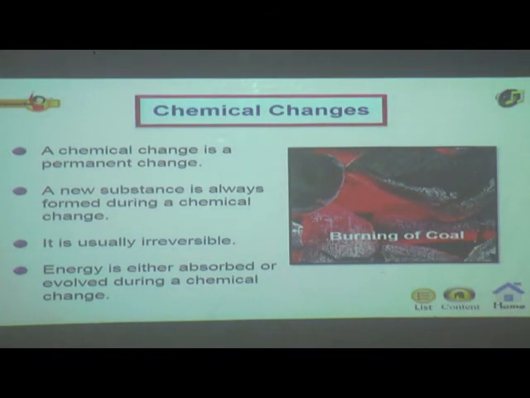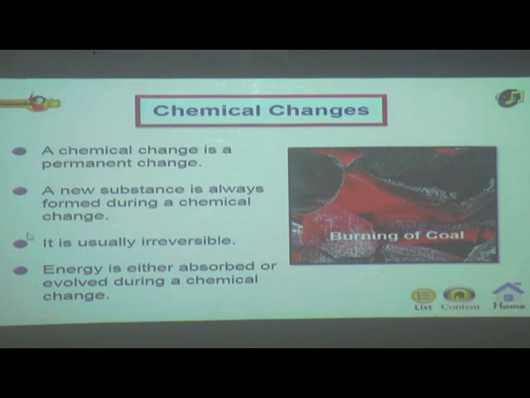Chemical change. A chemical change is a permanent change. A new substance is always formed during a chemical change. It is usually irreversible. In physical change, no new substance is formed.